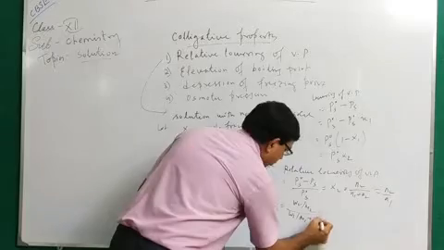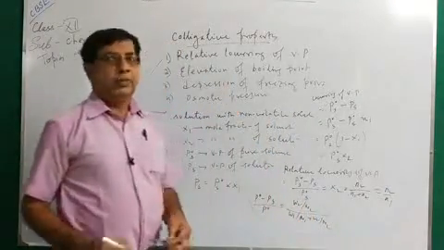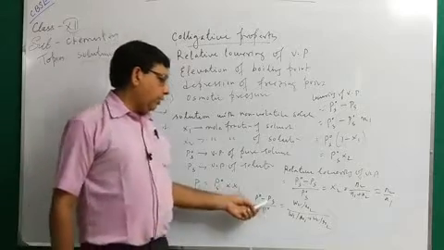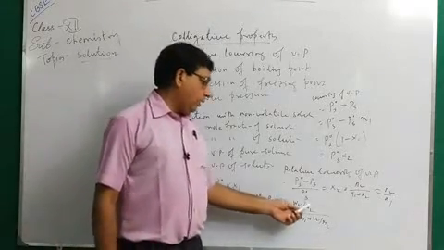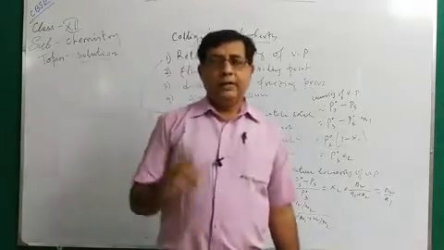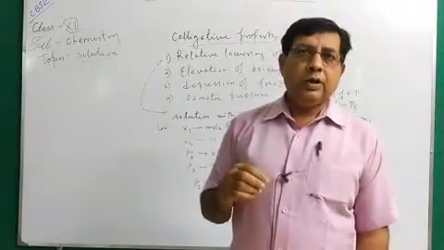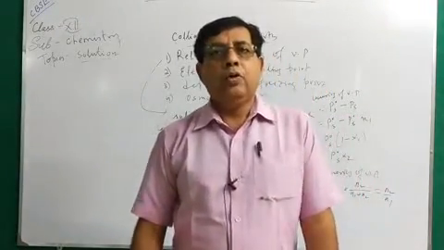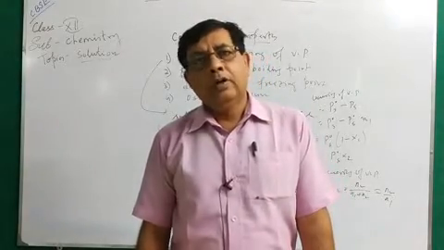You must remember this formula for numerical problems. So (P0 minus PS) by P0 equals (W2 by M2) by (W1 by M1 plus W2 by M2). It does not depend upon the nature of the solute particle.